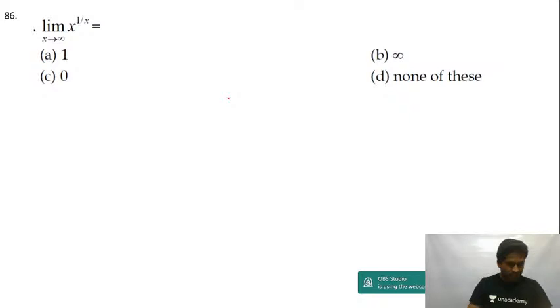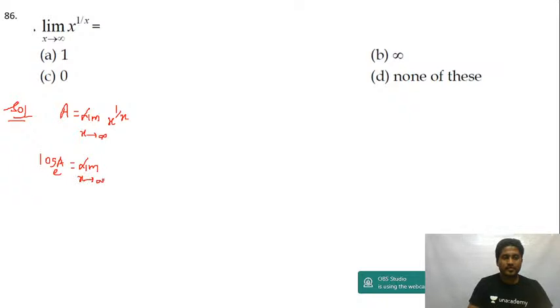Let's go to the next question, guys. Question number 86. So let me take this power function. I'll take a is equal to limit x tending to infinity of x to the power of 1 by x. I take log on both sides. Log a is equal to limit x tending to infinity of log of x to the power of 1 by x. I'm just taking log on both sides.